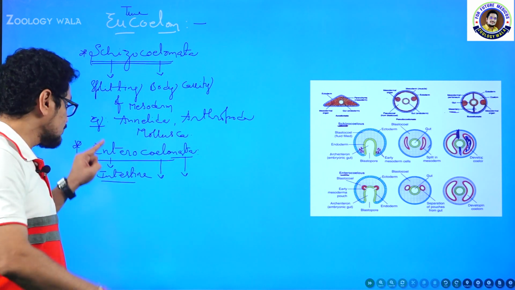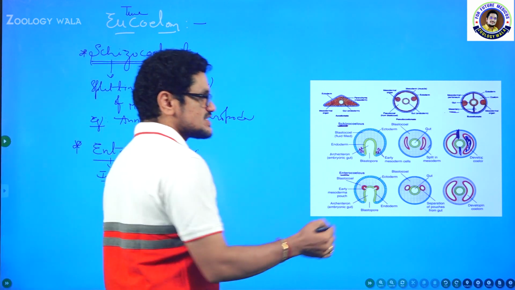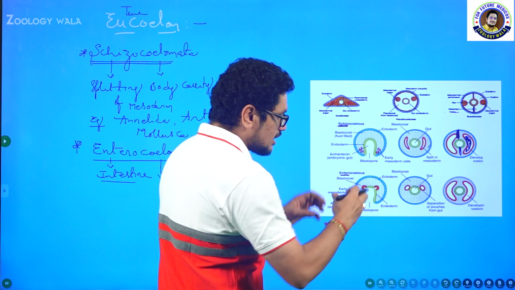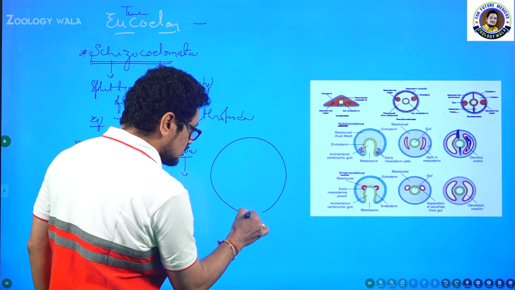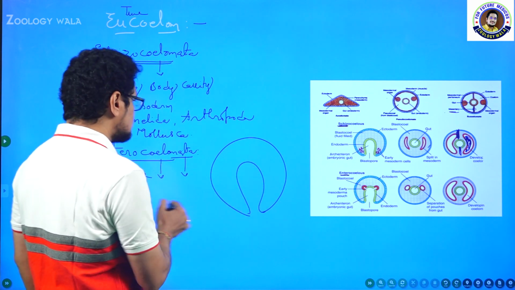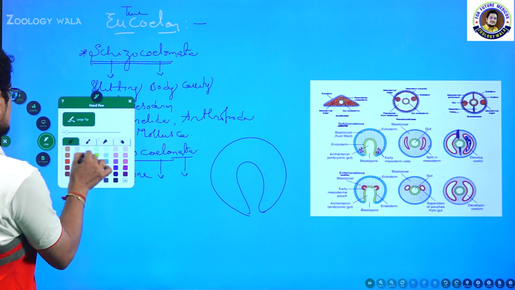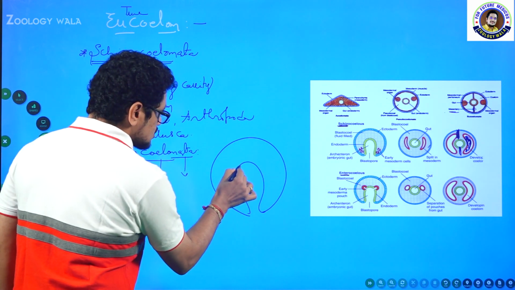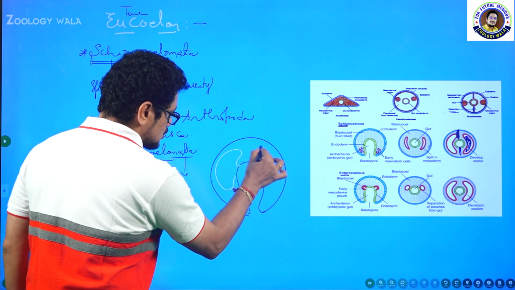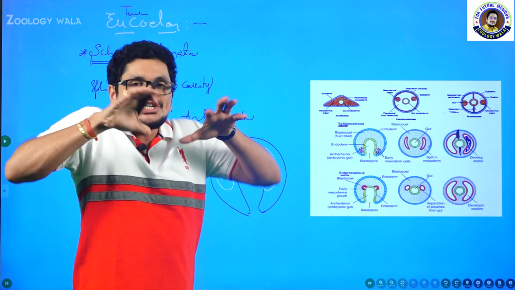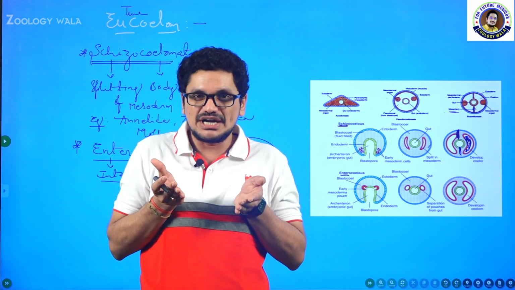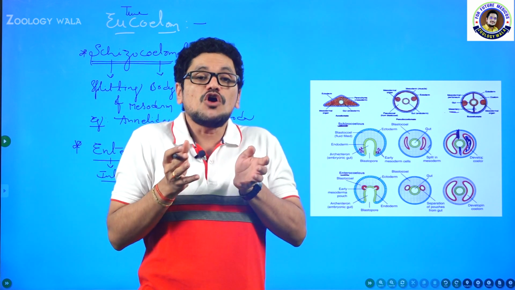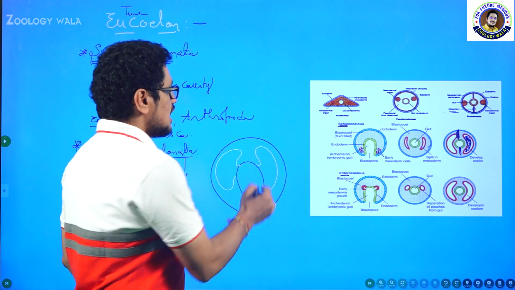Here in this group, the body cavity is formed from the intestine. See this one, this is the archenteron, and now outpouchings will develop. Say for example, this is ectoderm, and this one is endoderm. Let me change the color. Here, see this one, this is the pouch. From the archenteron, one pouch will develop like this, another pouch will develop like this. These are outpouchings of the archenteron, and this is the space.